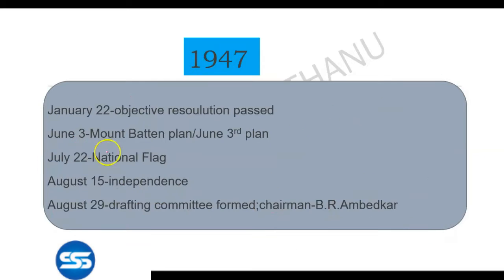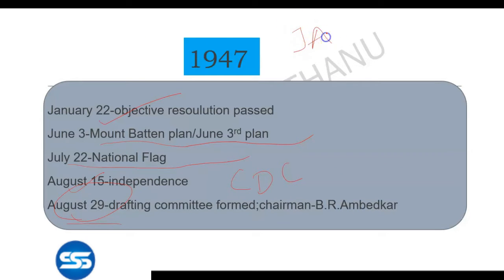1947, January 22nd, objective resolution was passed. June 3rd, Mountbatten Plan or June 3rd Plan. July 22nd, national flag was adopted. I already told you, before independence we adopted our national flag, and after independence we adopted our national anthem and national song. August 15, we got independence. August 29 is an important date. 1947, August 29, the Constitution drafting committee was formed. Its chairman was Dr. B. R. Ambedkar.